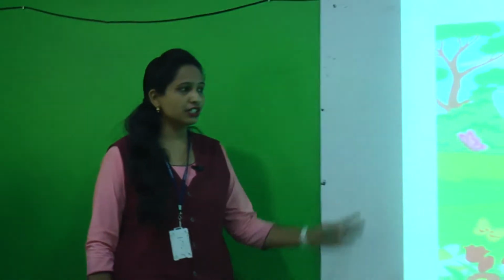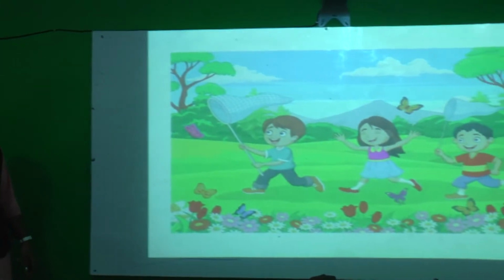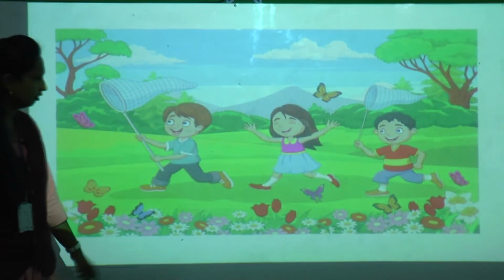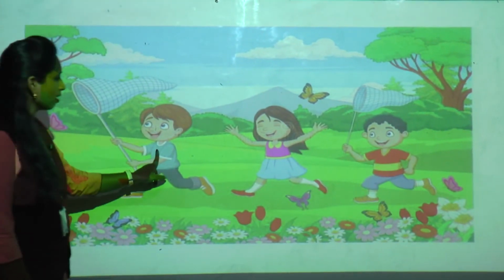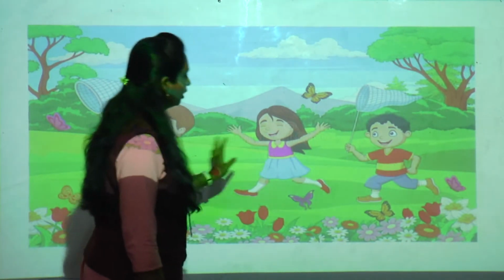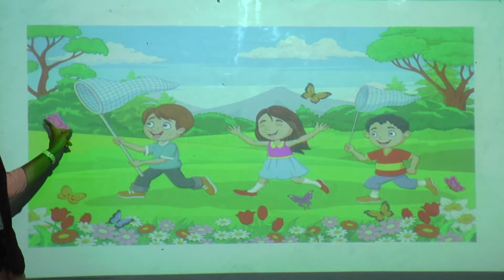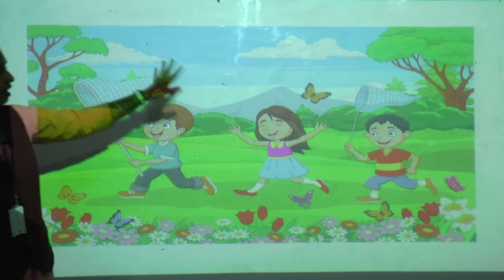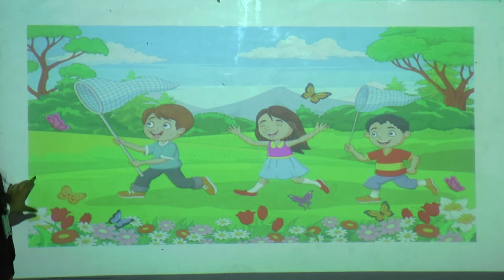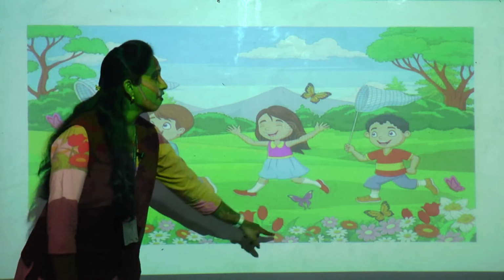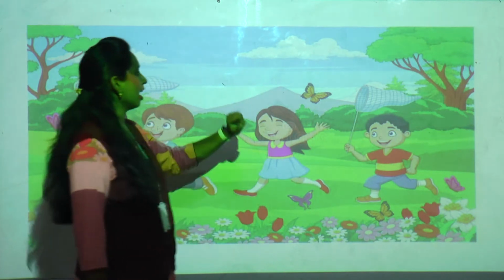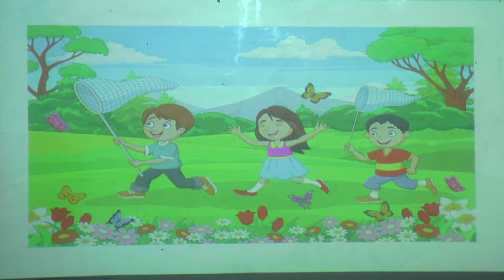Now before that, just have a look on this picture. What you can see in this picture? Yes students, tell me. You can see one boy, one girl and one more boy. There are two boys and one girl, and they are running after the butterflies. You just have a look on this whole picture. What you can see? We can see the butterflies, flowers, trees, sky. Yes or no? Yes. So what they are doing? They are catching the butterflies.